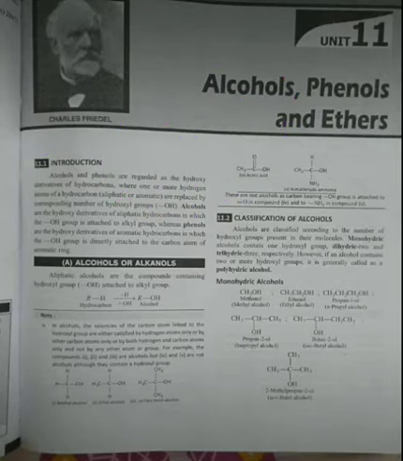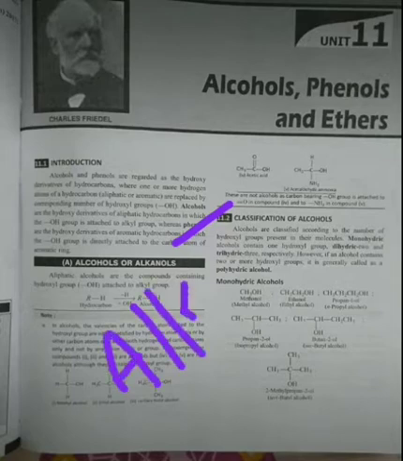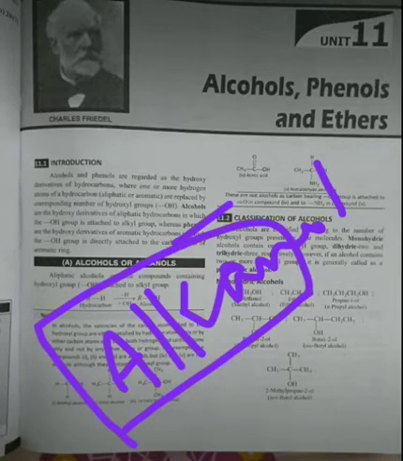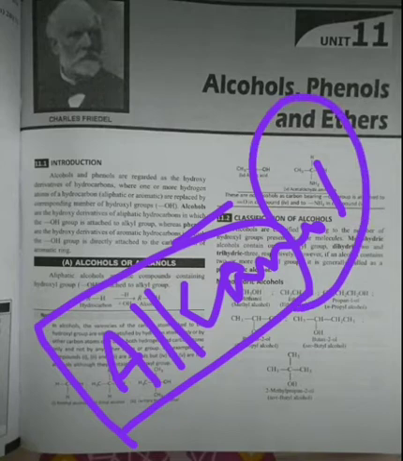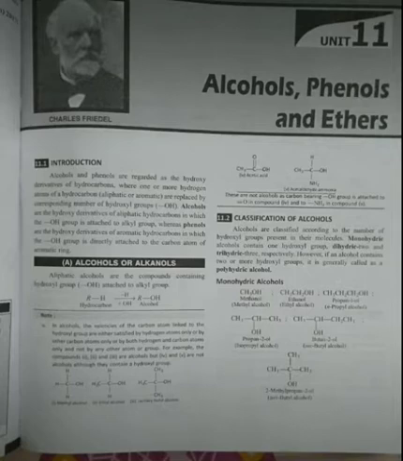Talking about its classification, students, they are classified as monohydric or polyhydric alcohols depending on the number of OH groups present in them. They are also named alkanols. Alkane belongs to the alkyl group, the alkane part of the skeleton, and ol belongs to the OH group. Now students, let us discuss each of them.